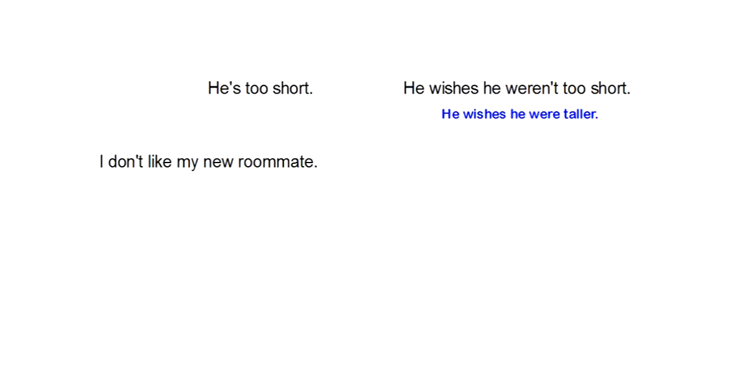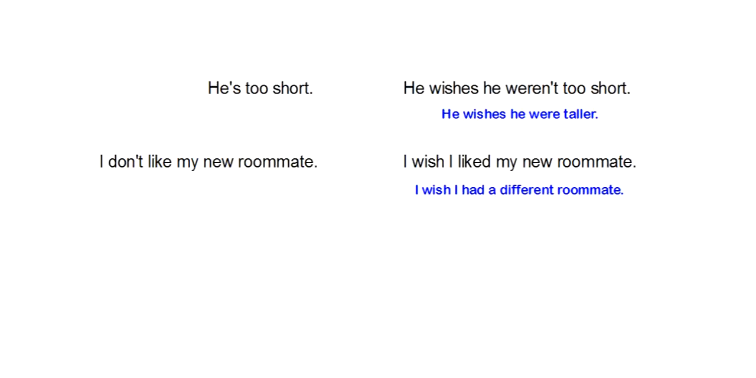This can cause a serious problem when students try the second example. I don't like my new roommate, and they say, I wish I liked my new roommate. Generally, that's not what the person is thinking when they say, I don't like my new roommate. They're probably thinking this. So the students should think logically about the sentences and not just automatically change the verb around.